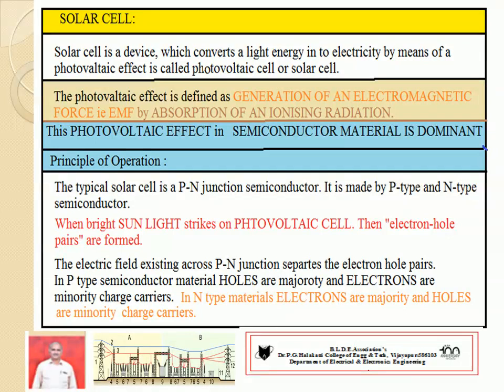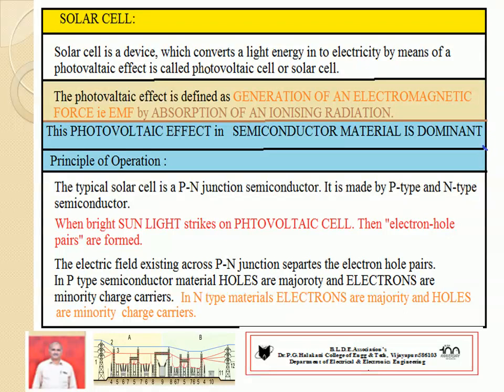The photovoltaic effect is more dominant in semiconductor material. Hence the solar cell is basically a PN junction. It is nothing but a PN junction. It is already known that in P-type material the holes are majority charge carriers. In N-type material the electrons are majority charge carriers.